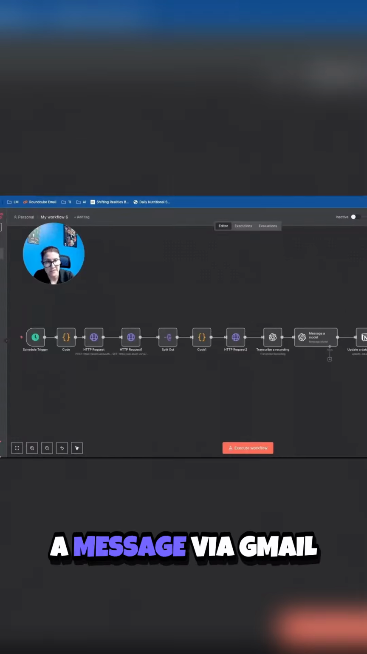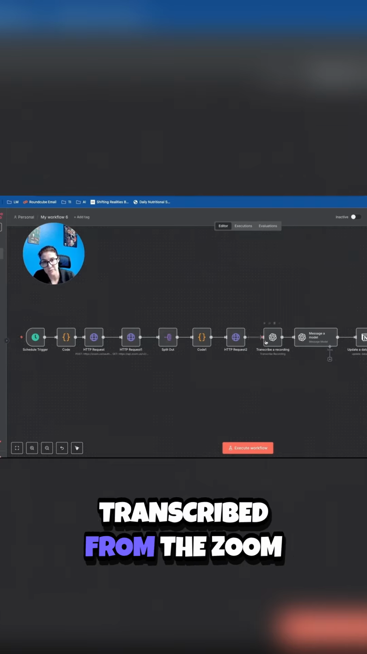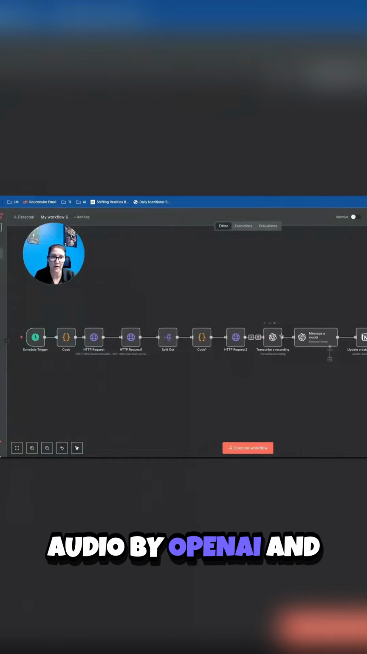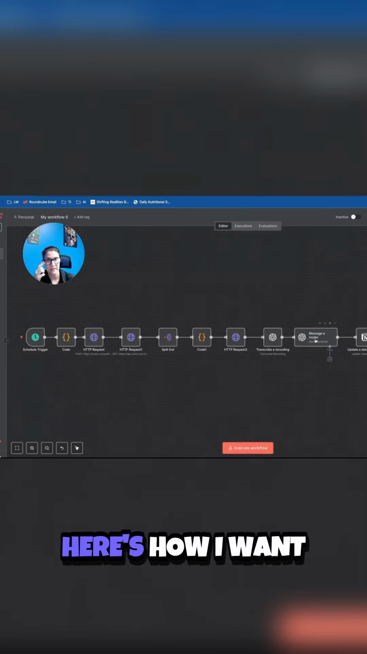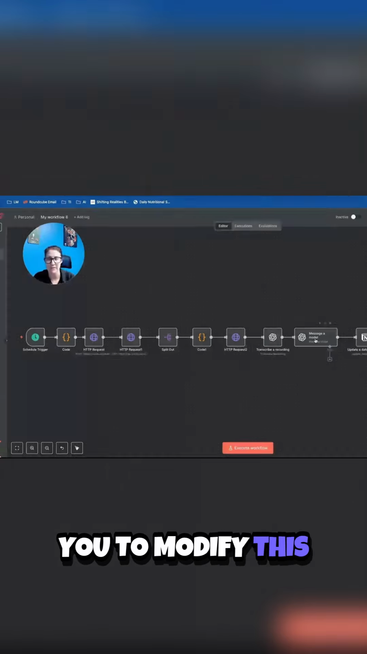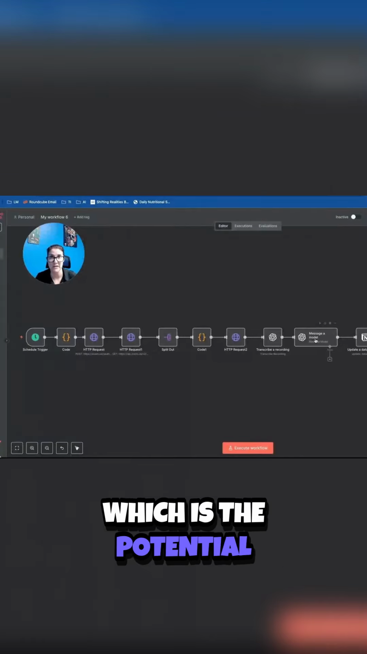I'm going to send a message via Gmail, and it's going to provide a summary of the call, which was transcribed from the Zoom audio by OpenAI. And then this model, which is just GPT-4, I'm going to give it explicit instructions like, here's how I want you to modify this transcription to make it relevant to the user, which is the potential client.